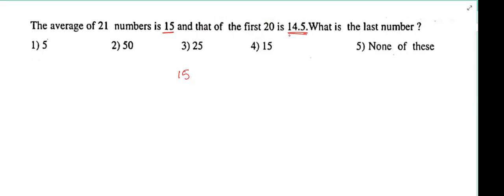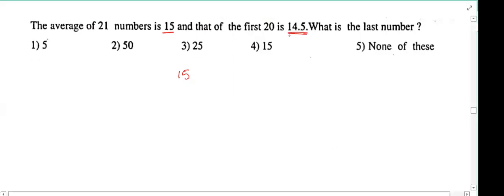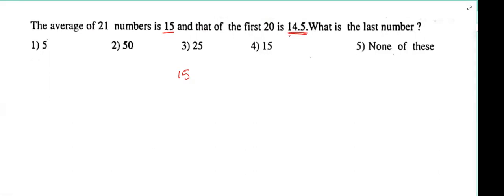Previously we have 15 rupees, but now we have 14.5 rupees only. Then who took that half rupee? Tell me.